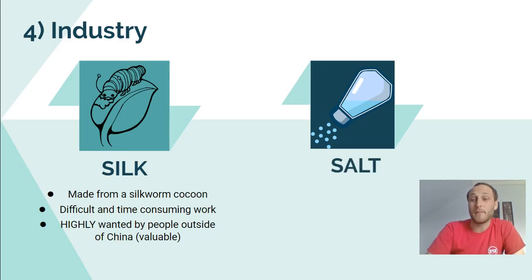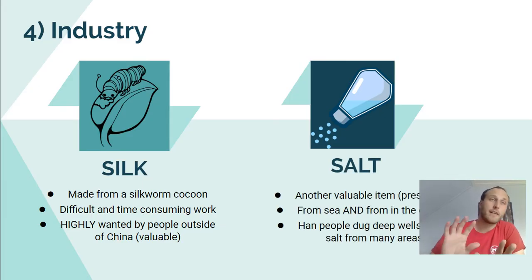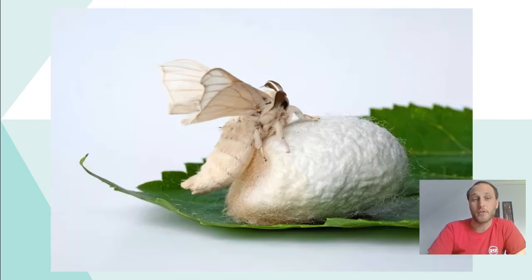Another industry that is really thriving during the time is salt. So they kind of learn in China how to take salt not only from the water, but also how to dig and mine into the ground to get salt out that way as well. So they're getting it from the sea and the ground. So they're able to produce that, and that's a valuable item for preserving a lot of different things like meats and vegetables, and in past civilizations that we talked about, preserving even bodies, like in Egypt with mummification.